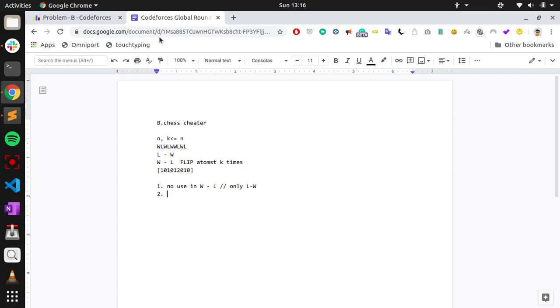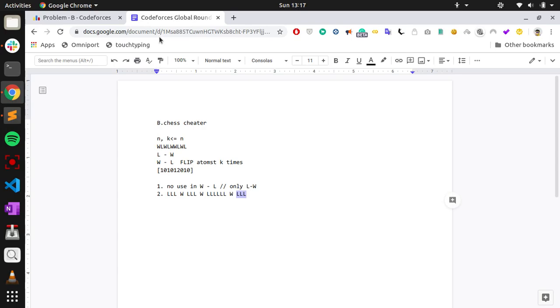The string will have some L's, and then a W, then again L's and a W, then again some L's, then again W, and at the end there are some L's. Here the number of L's can be 0.